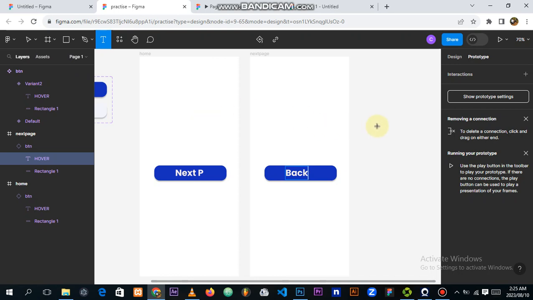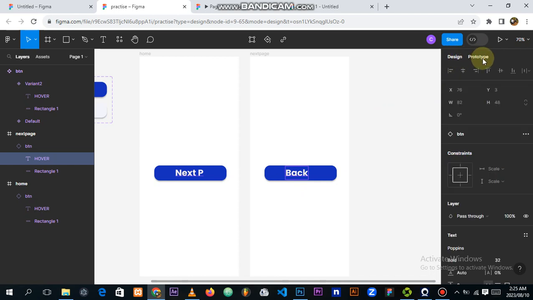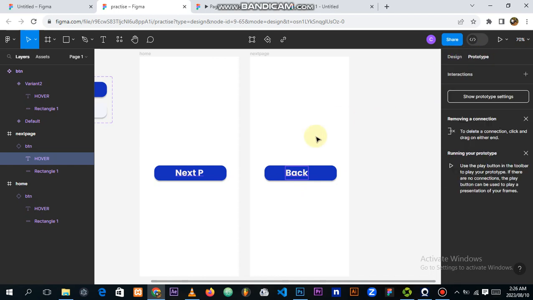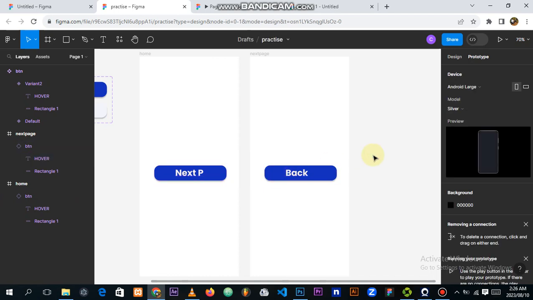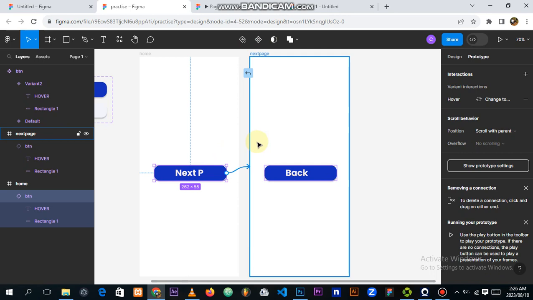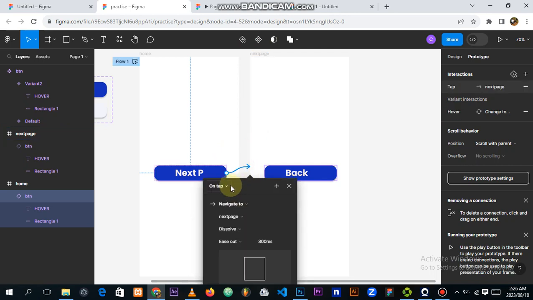In order to make these buttons move or navigate between these two screens, I'm going to enter prototype mode. When I enter prototype mode, when I hover on the button I see the plus icon, I drag it to the frame, and then a window appears and I say